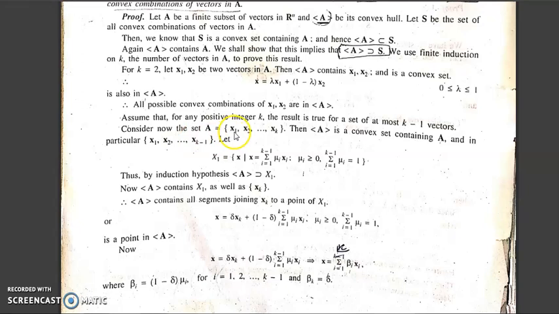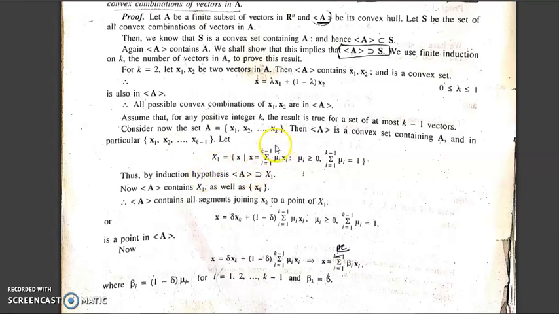Consider now the set A, x1, x2, xk. Then this is a convex set containing A, and in particular x1, x2, xk minus 1. We know it is a convex set containing A. In particular it also contains this, because A has this set. Now let capital X1 be what?